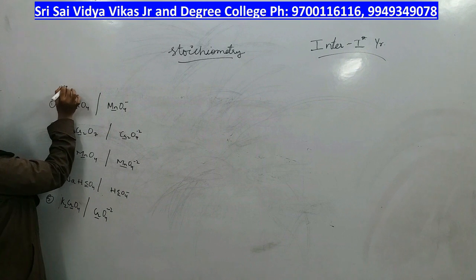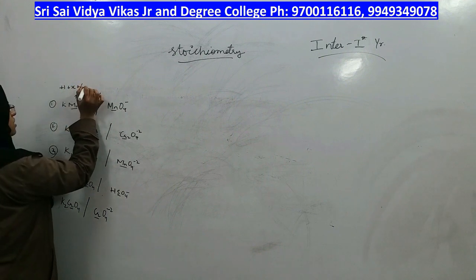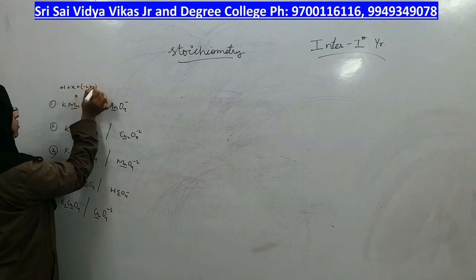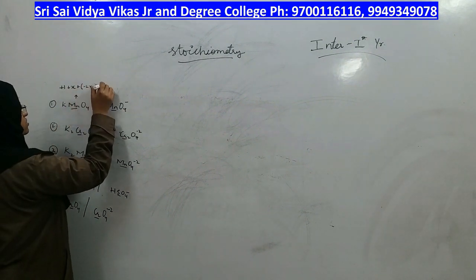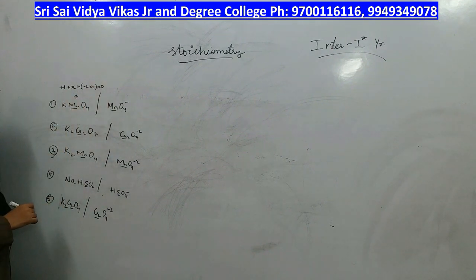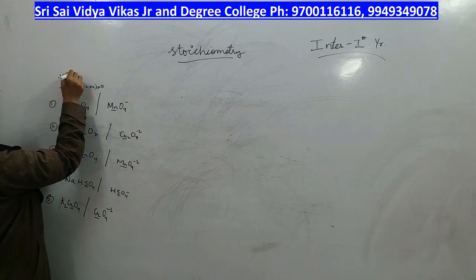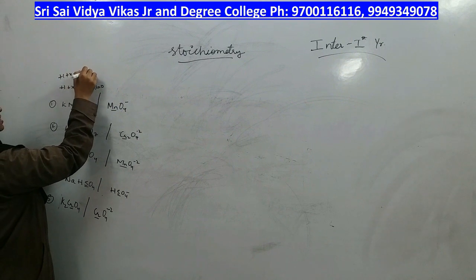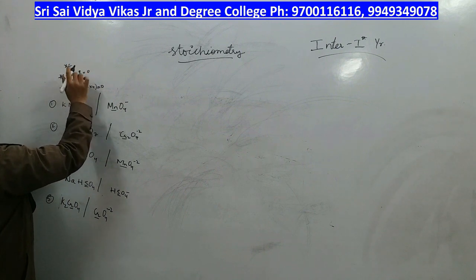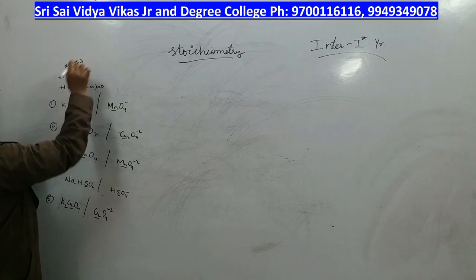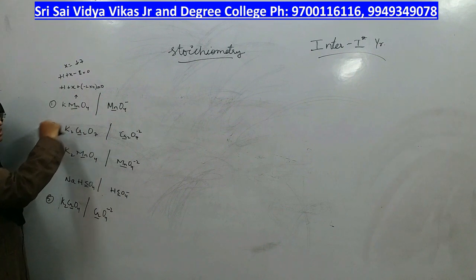Potassium is +1, manganese you don't know, plus each oxygen is -2, into 4, is equal to... is there any charge on this molecule? No charge on this molecule, so you will take it as 0, right? 1 plus x minus 2 fours are 8 is equal to 0. Then what is x? X is equal to 1 minus 8, which is -7, which becomes +7, right? In potassium permanganate, the oxidation state of manganese is +7.